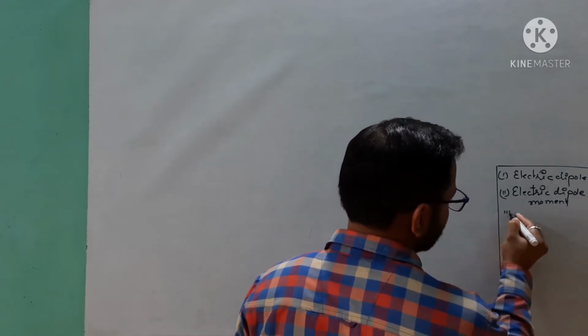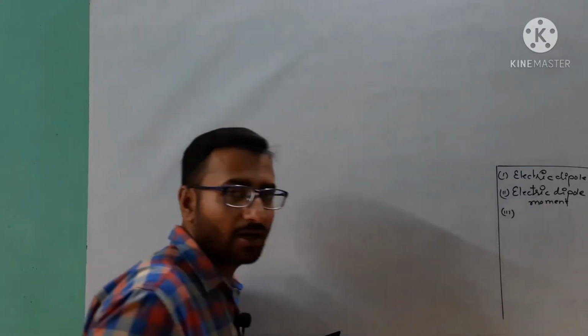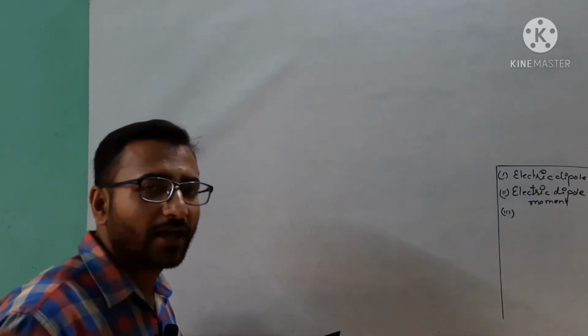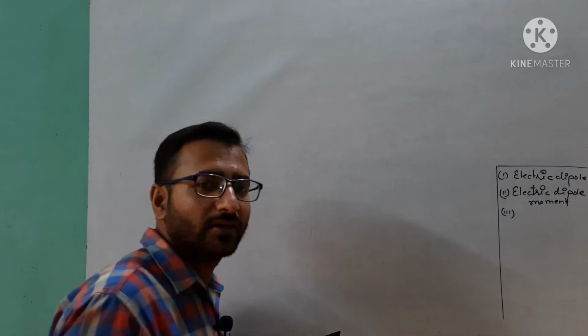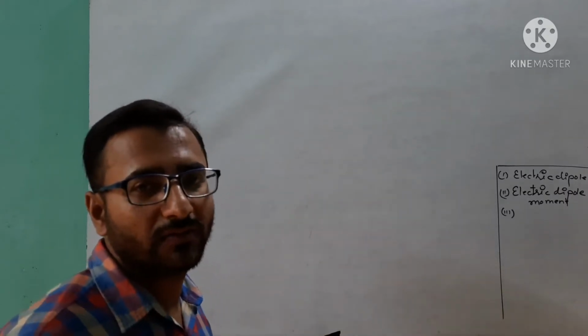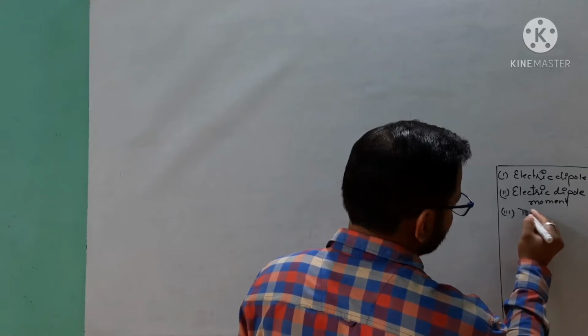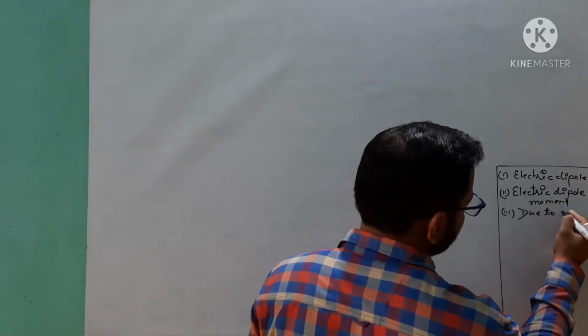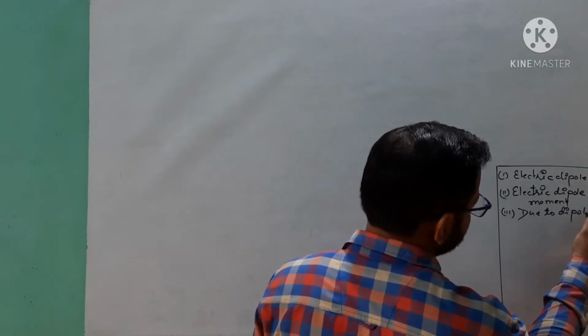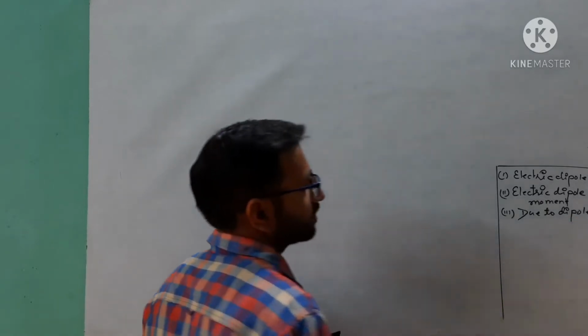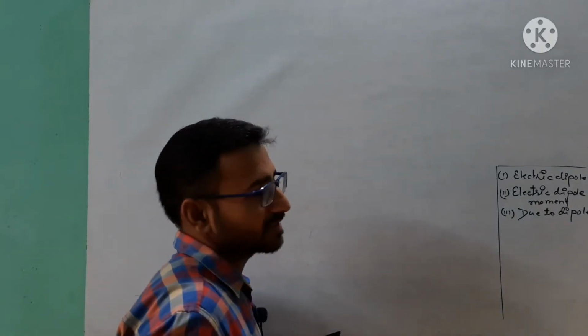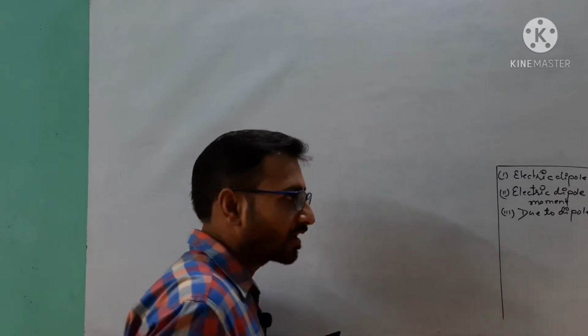After that we will talk about the next part. Due to this electric dipole moment, we will calculate the electric field intensity in different parts. Dipole means that we are discussing the electric dipole.